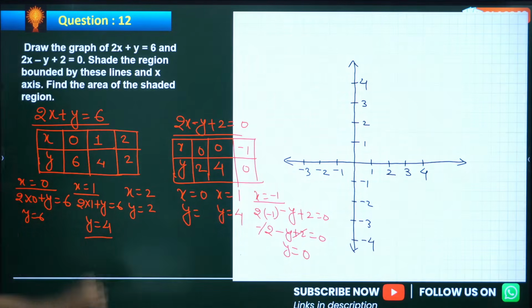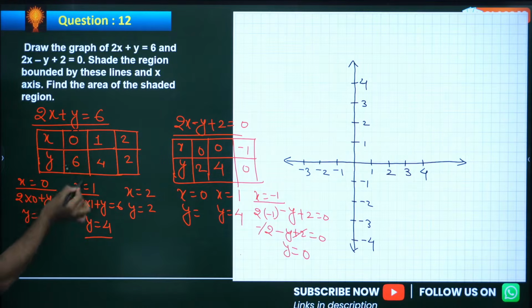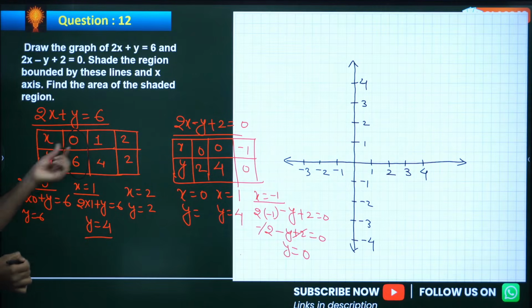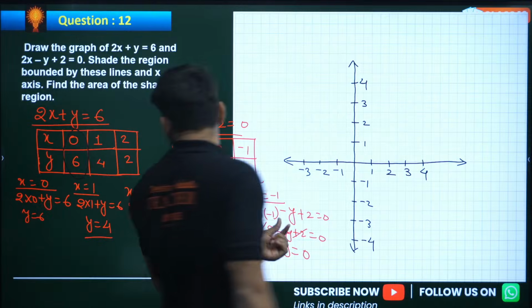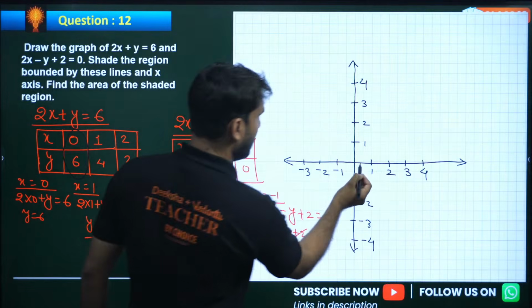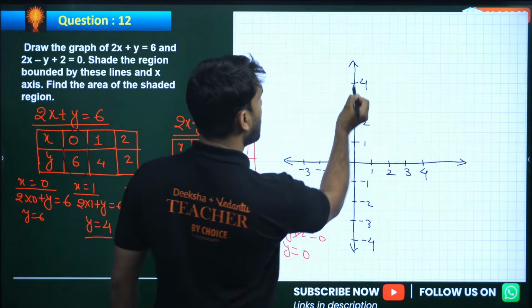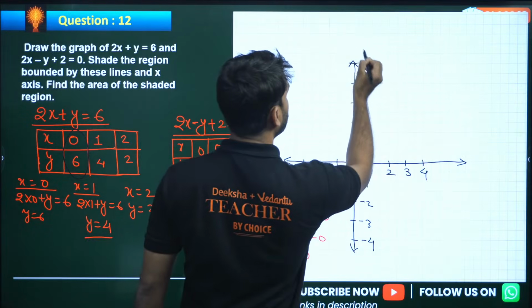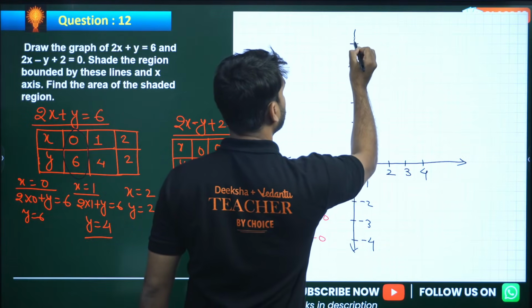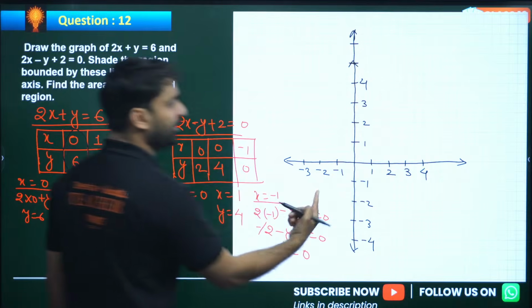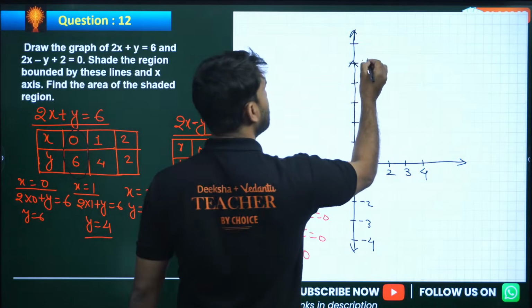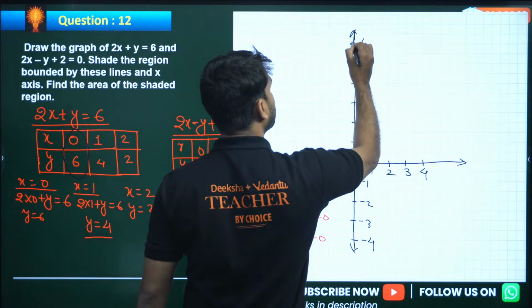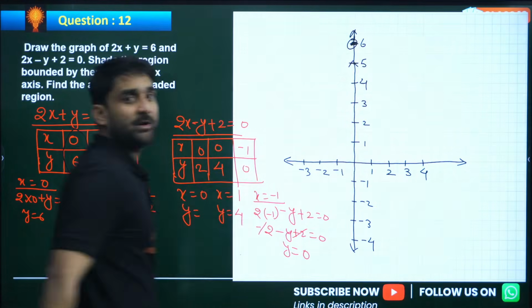Now look at the first one. This is (0, 6). When x is 0, y is 6. Where is the point? It will be here on the y-axis. So when x is 0, y is 6, somewhere here. This is the first point.